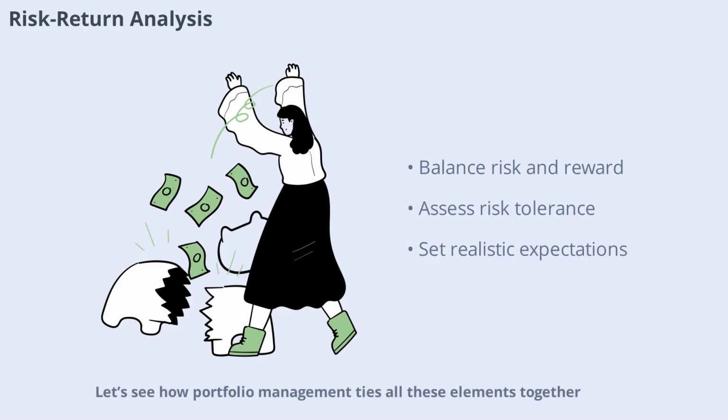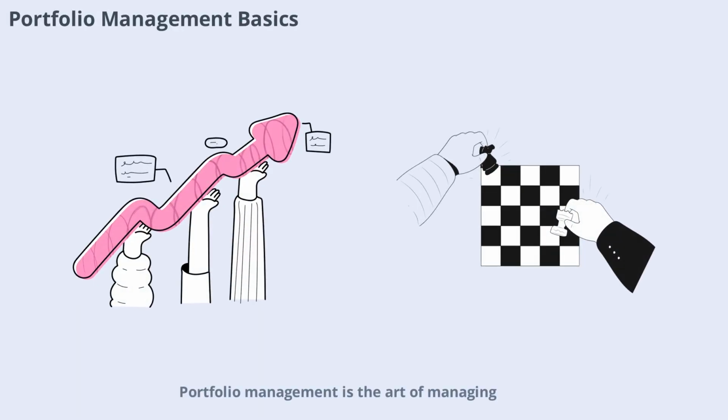Let's see how portfolio management ties all these elements together. Portfolio management is the art of managing your investments to achieve your financial objectives. It involves diversification, spreading investments to reduce risk, and rebalancing, which means adjusting your portfolio as market conditions change. Effective portfolio management helps you stay aligned with your goals and adapt to new opportunities or risks.